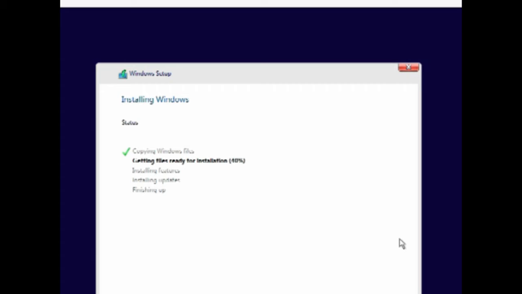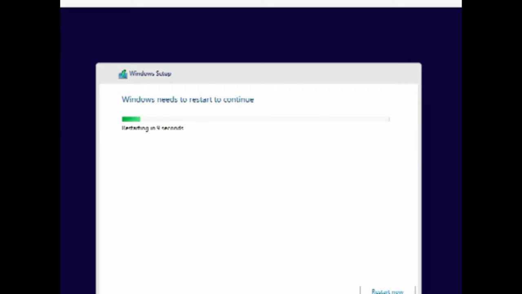We must wait for a couple of minutes, as it will install Windows properly. So we just wait. So this is the process as we install the operating system.